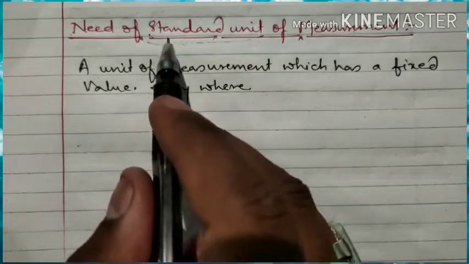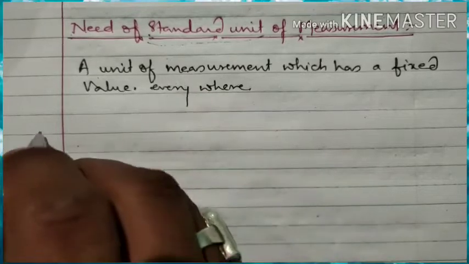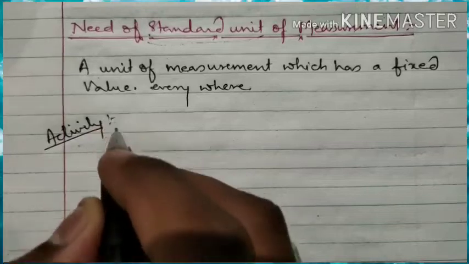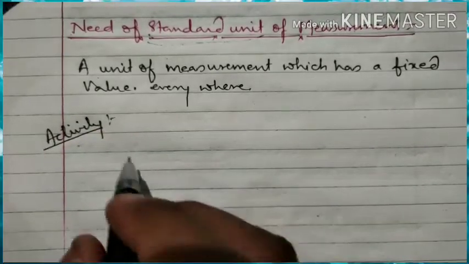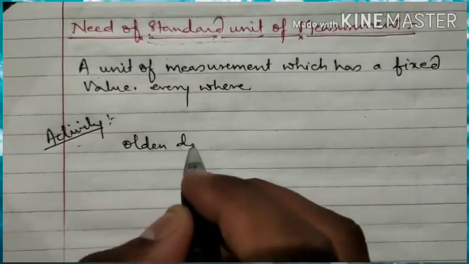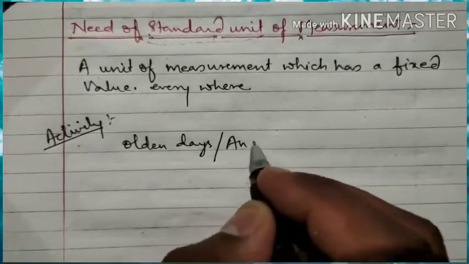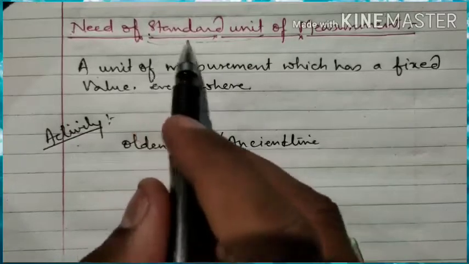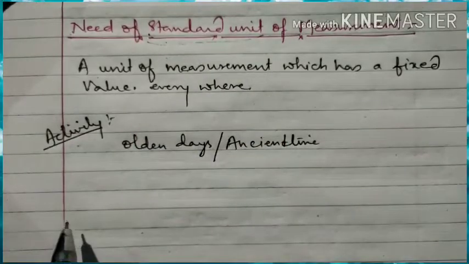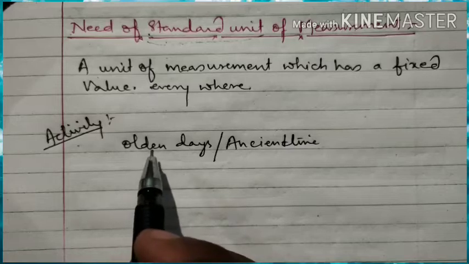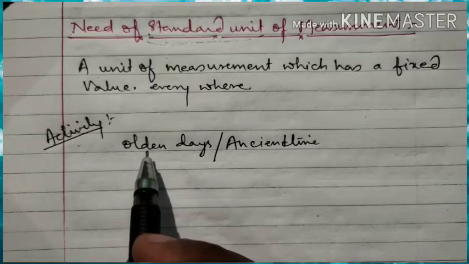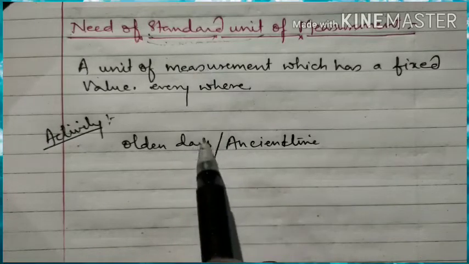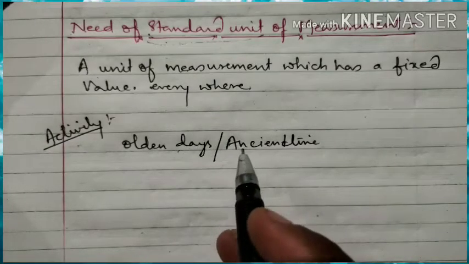Now why is this standard unit required? So let us understand by an activity. The activity says that earlier in the ancient time, or in the olden days, when this standard unit was not there, at that time also people used to measure, but the way of measuring was somewhat different. Now in olden days, when standard units were not there, how did people used to measure things?